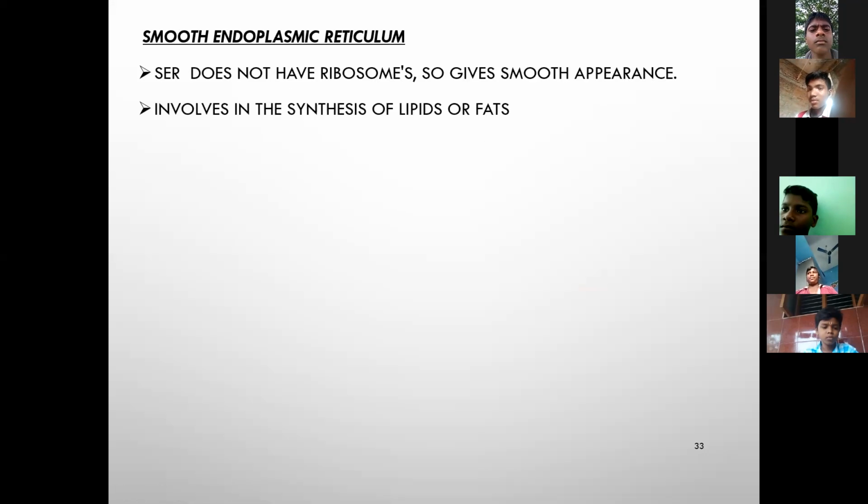Smooth and rough endoplasmic reticulum. What is the function of rough endoplasmic reticulum? To synthesize proteins. And the smooth endoplasmic reticulum is for the synthesis of lipids or fats.